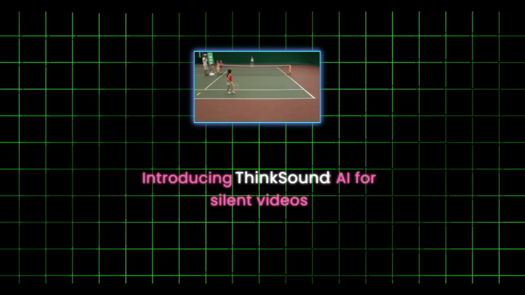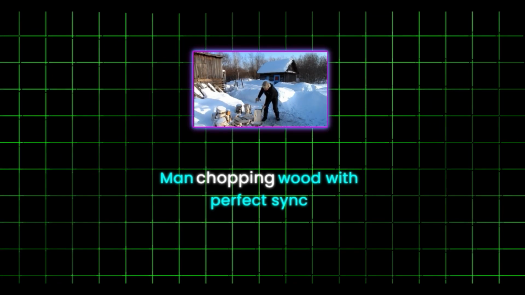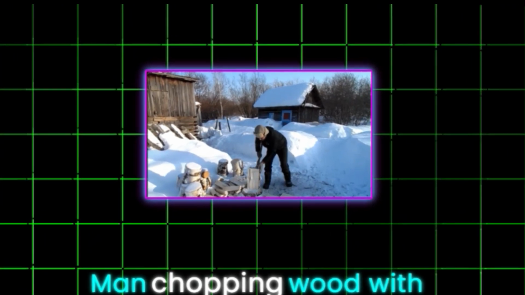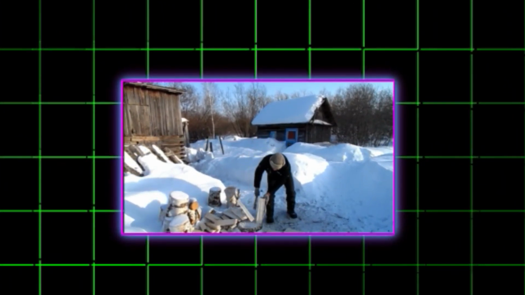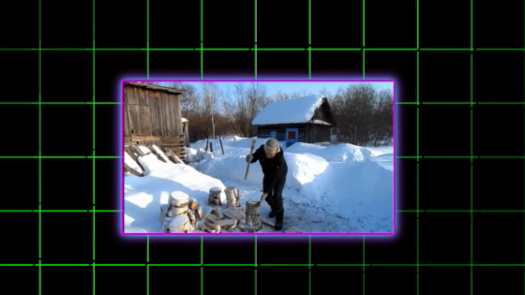First up, let's talk about an AI tool that brings silent videos to life with incredible precision. The tool is called ThinkSound. Imagine you have a video of a man chopping wood, but there's no sound. You feed this video into ThinkSound, and this AI meticulously adds perfectly synchronized sound effects to every action. For example, the chop sound will only occur the moment the axe hits the wood, not a second before or after. These aren't generic sound effects.